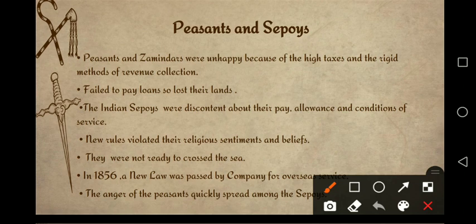Even now you can see that from peasant families so many people are getting into the army. In the same way, at that time also so many peasants were in the sepoys. So whatever problems were being faced by the peasants, it was the problem of sepoys also.